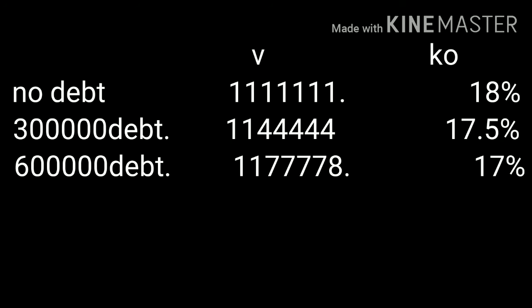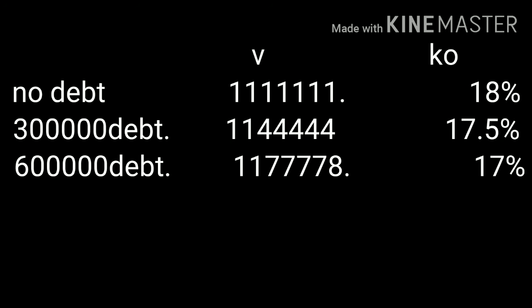There is an increase of 33,333. When firm uses 6 lakh debt capital, value again increased and value is 11,77,778. Again, there is an increase of 33,334.